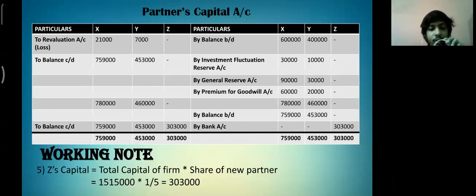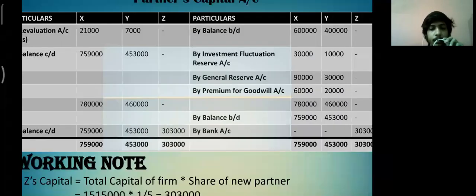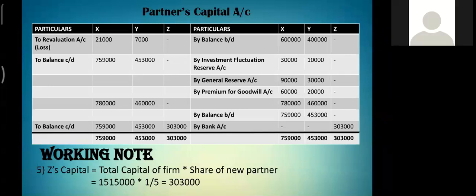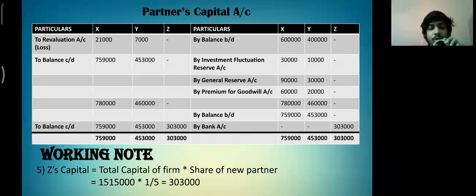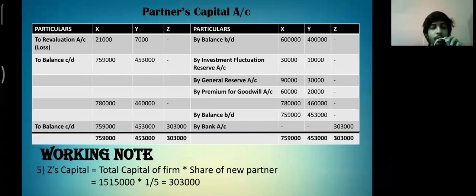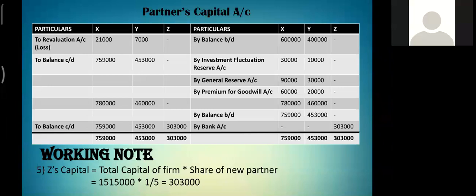By putting the values, we get 3,03,000 as Z's capital. In the partner's capital account, on the credit side, we are having bank account and the amount is in Z's column as he is bringing in the capital. Finally, we get the closing capital of all three partners as 7,59,000, 4,53,000, and 3,03,000.